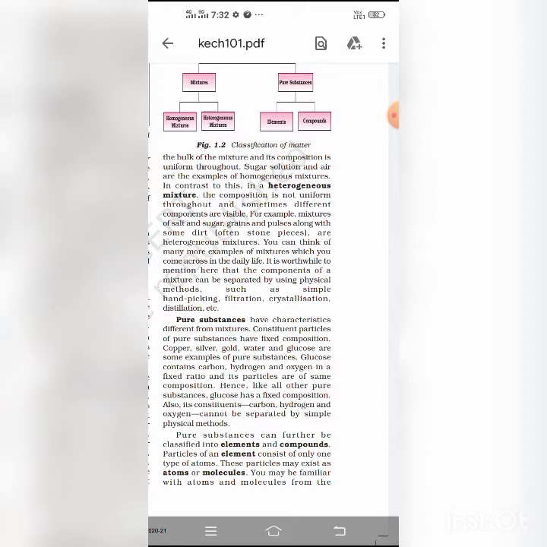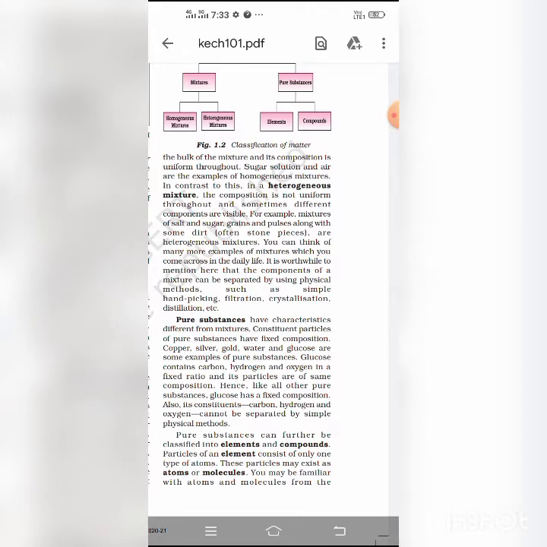Now students, we discuss temperature conversion. Temperature on the Celsius scale and Kelvin scale are related by a relation. We can measure the temperature in degrees centigrade, Kelvin scale, Rankine scale or Fahrenheit scale.